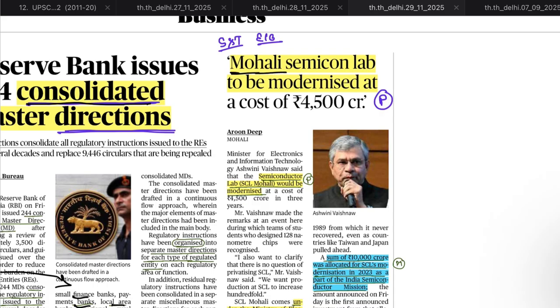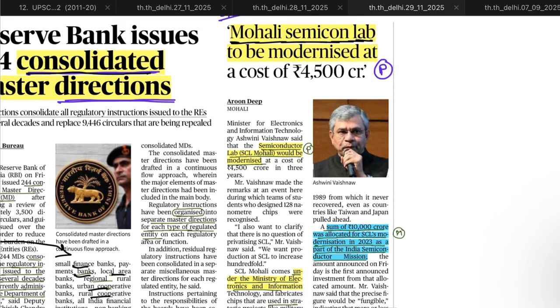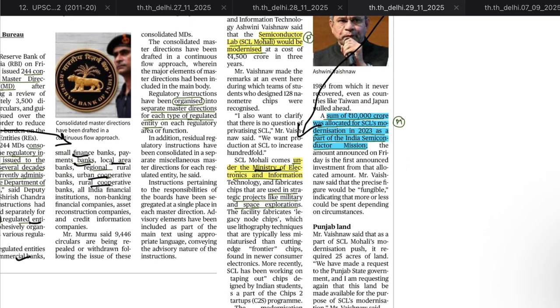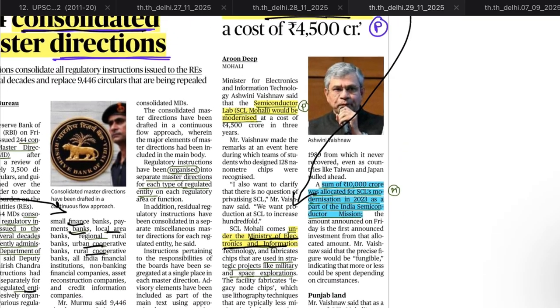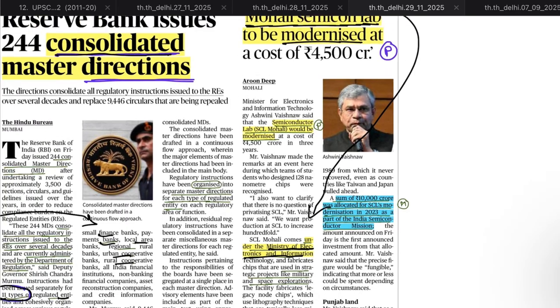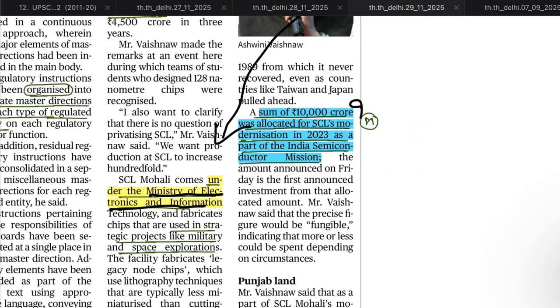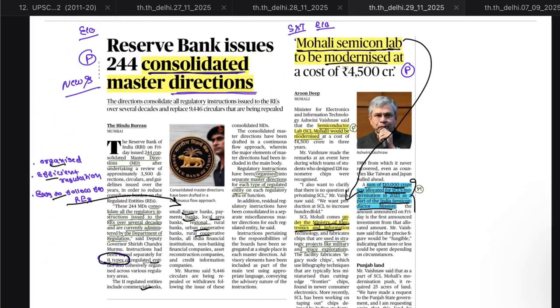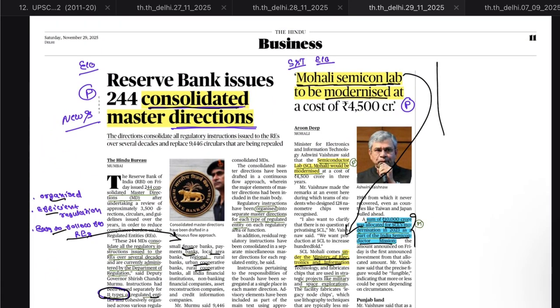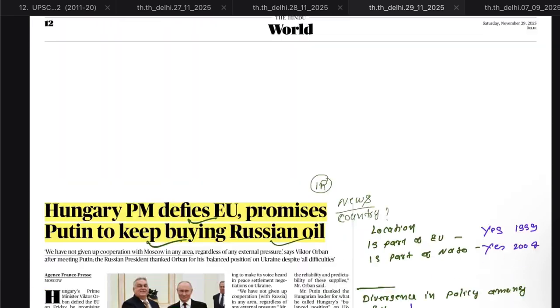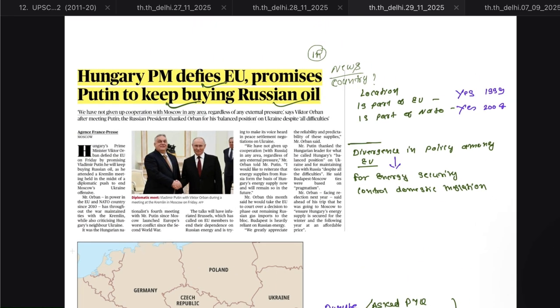Again, just from science and tech, Mohali Semiconductor Lab to be modernized. This lab is under the Union Ministry of Electronics and Information Technology, and the ministry has decided to modernize it. There is a scheme. The scheme name is India Semiconductor Mission. Under this mission, it has allocated 10,000 crore to modernize the semiconductor labs. This much is important.